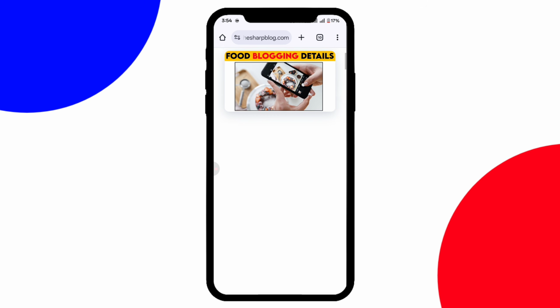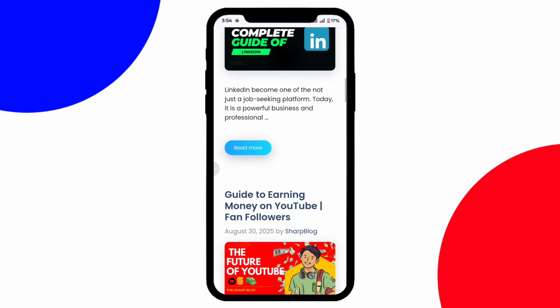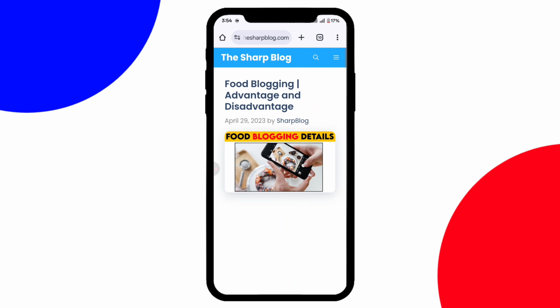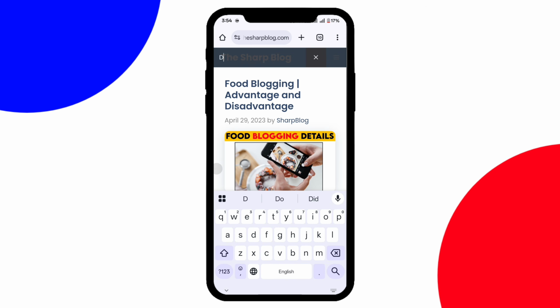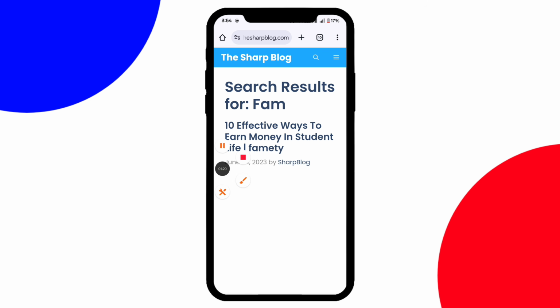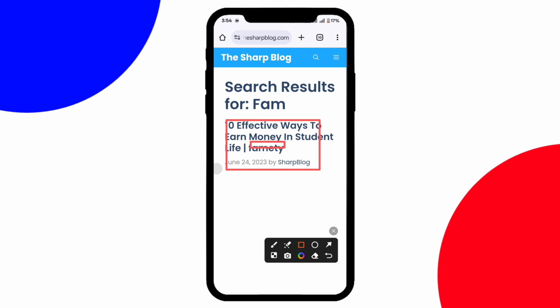After you click on this website, as you can see, there are lots of articles over here. So what you should do is click on the search icon and search for the article name Famity. Just type fam. And guys, when you search fam, as you can see, there is an article of 10 effective ways to earn money in a student life, and here is an option of Famity.